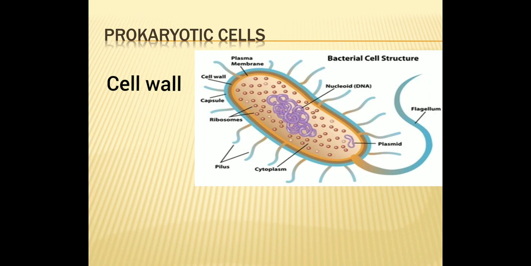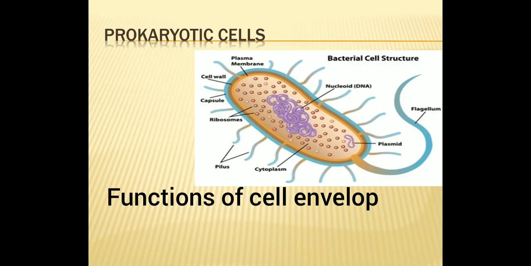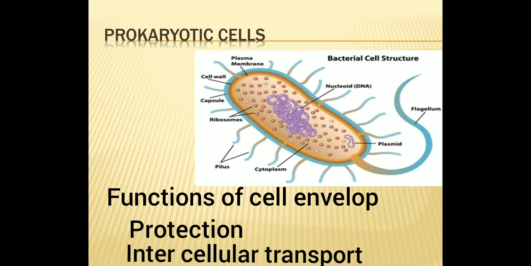The main function here is that it gives mechanical strength to the cell. And the third layer, the innermost layer, is the cell membrane, or you can say plasma membrane. It is a phospholipid bilayer. Now the functions of this cell envelope: first, it gives protection to the cell because it is the outermost covering, and secondly it helps in intercellular transport.